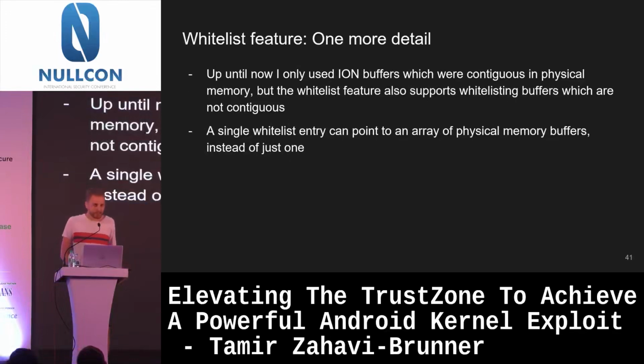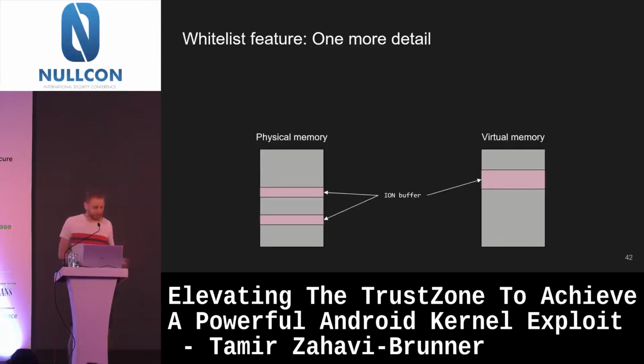And this detail is that if you think about it, actually memory in physical space doesn't have to be contiguous. And all I've been talking about is contiguous memory in physical space. Technically, this is basic operating system stuff. It only needs to be contiguous in virtual memory. And if we look at the diagram, all I need is contiguous in virtual memory. That's one of the reasons we have virtual memory.